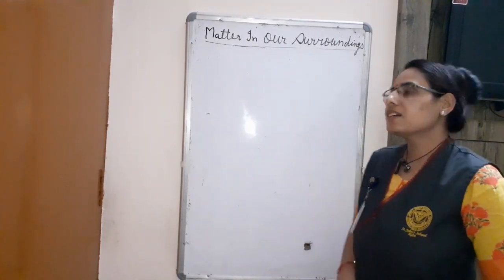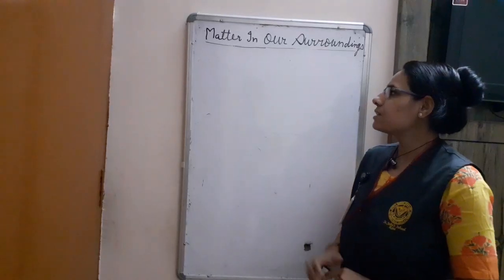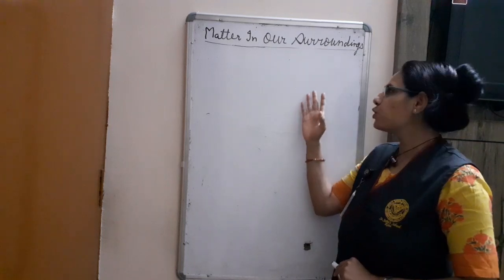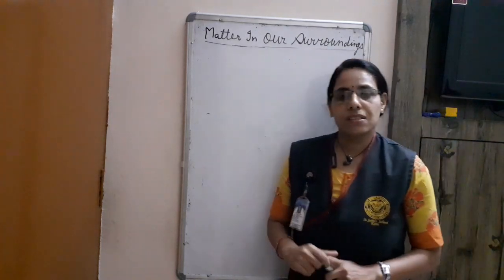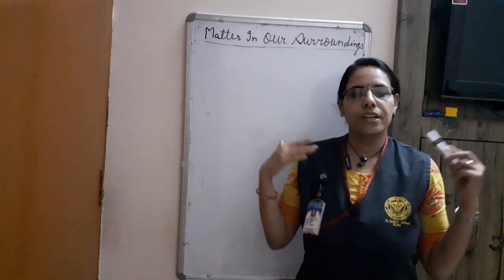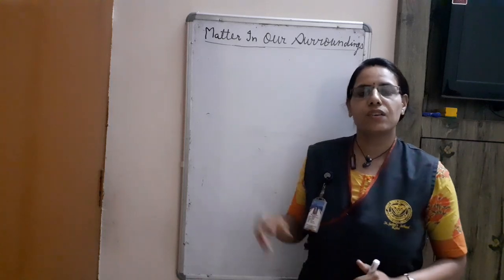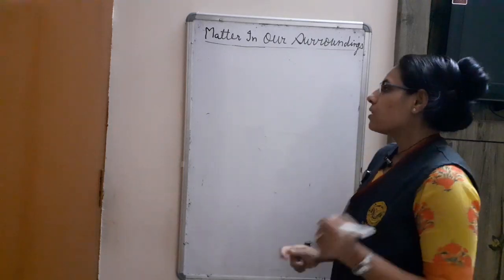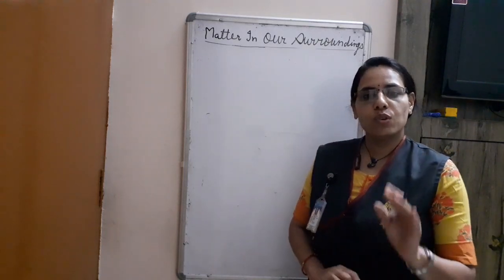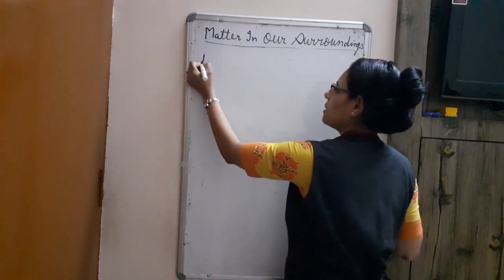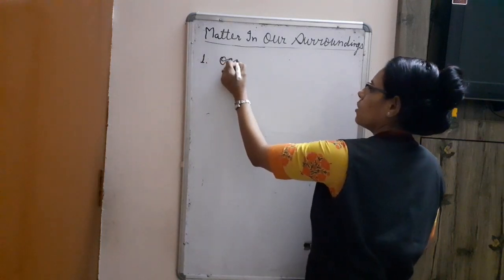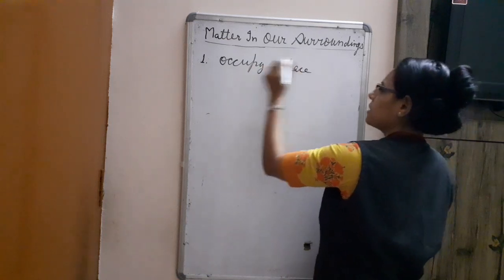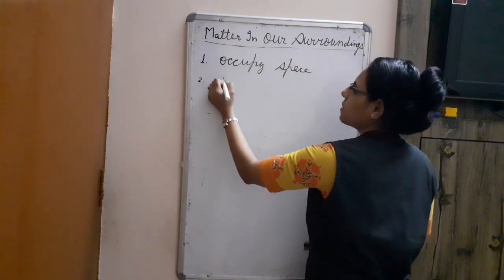Today we are starting class 9 chemistry first chapter, that is matter in our surroundings. As the name of the chapter shows, surroundings means whatever things are surrounded us, these all things are known as matter. Very clear? Now, all the matter follow two things. First, occupy space, and the second, mass.